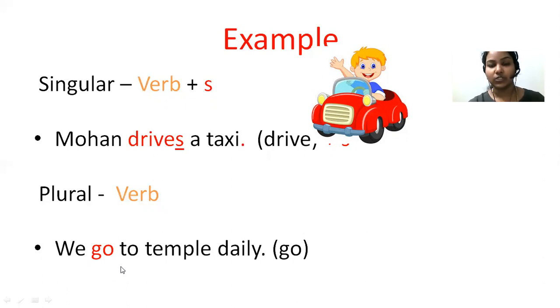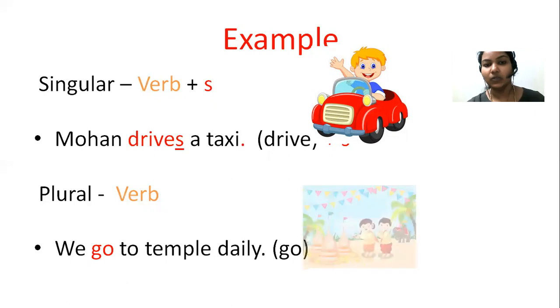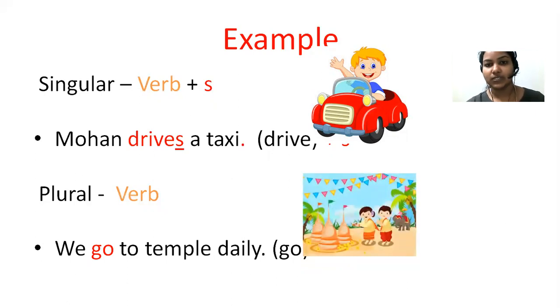So remember children, if the subject is singular, you have to add s with the verb. If the subject is plural, you should not add s with the verb. This is the rule which applies here. We have only one exception, that is I. If you have I, you should not write s with the verb. So this is the simple formula. You have to keep it in mind.